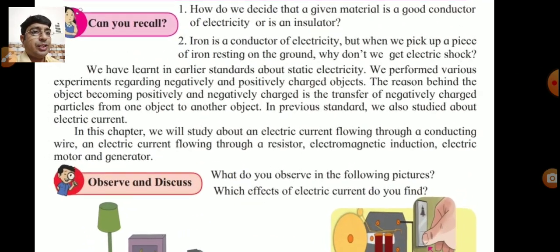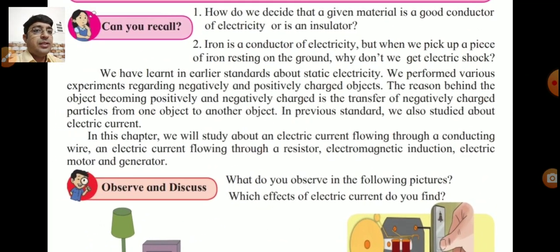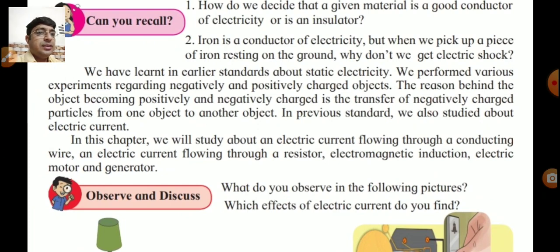Now see the explanation in the paragraph. We have learned in earlier standard about static electricity. We performed various experiments regarding negatively and positively charged objects. The reason behind the object becoming positively and negatively charged is the transfer of negatively charged particles from one object to another object.